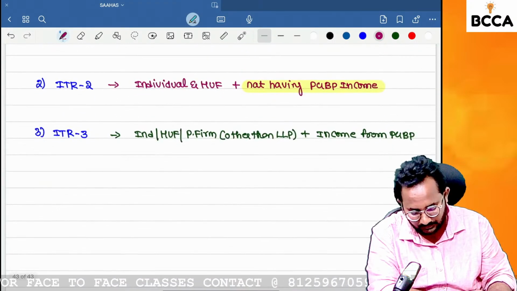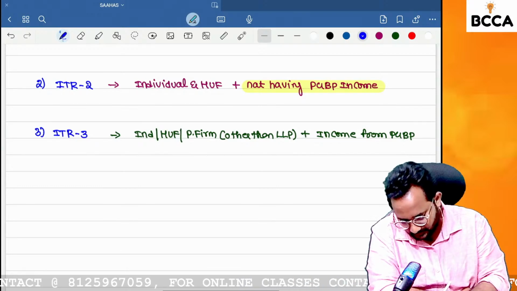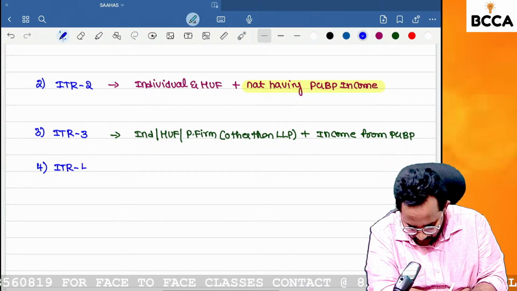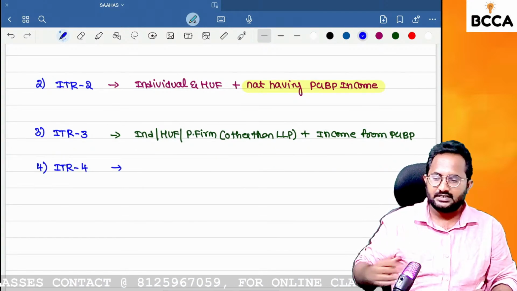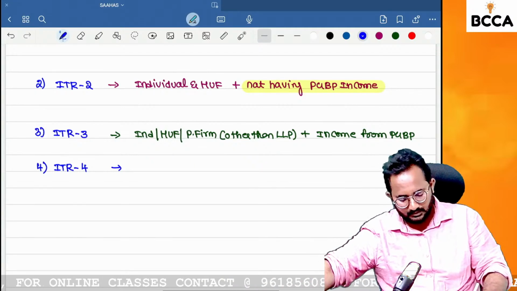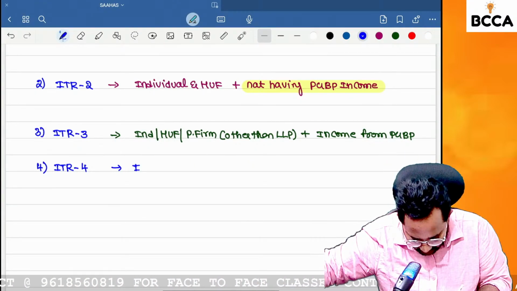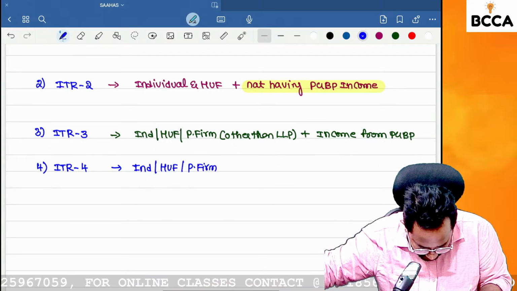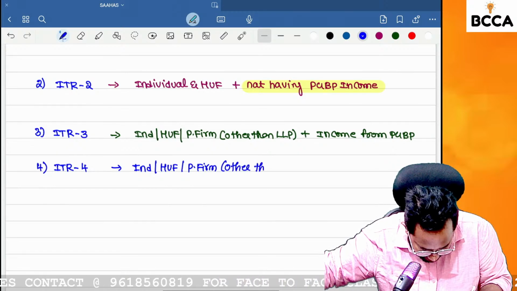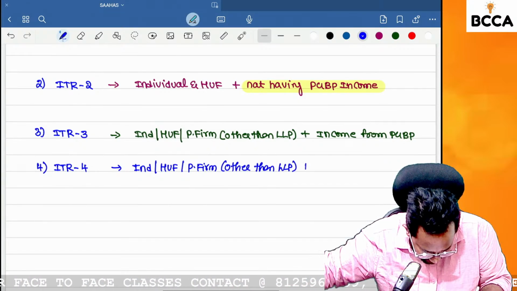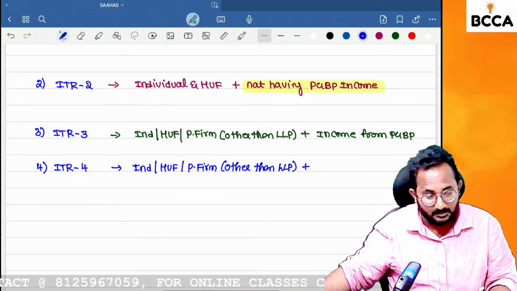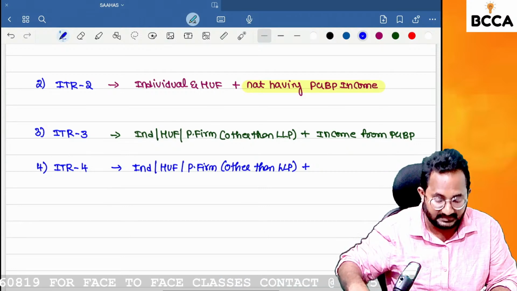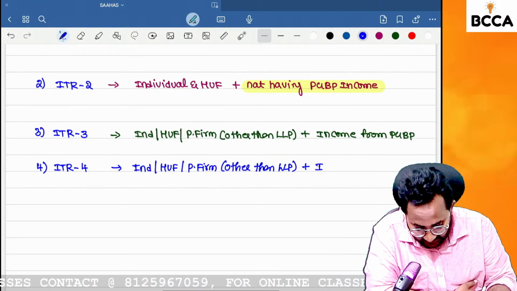Shall we start the ITR 4? Yes. Simple. ITR 4 is for an individual, HUF, partnership firm other than LLP, plus income from PCBP is there, but that income from PCBP is declared under presumptive taxation provisions.